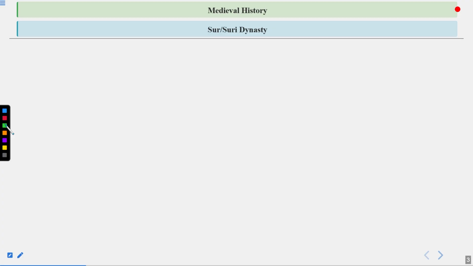So the first thing we are going to discuss is the Sur or the Suri dynasty. Before I start reading further, let me tell you a bit about it. Basically, in 1530, Babur died and he handed over the kingdom to his sons. There were four, and the eldest one was Humayun. Humayun got the territory of Agra and Delhi and all these central regions. And even at his starting time, he had to face conflict with two empires, one on the Bengal side, and another on the Gujarat side.